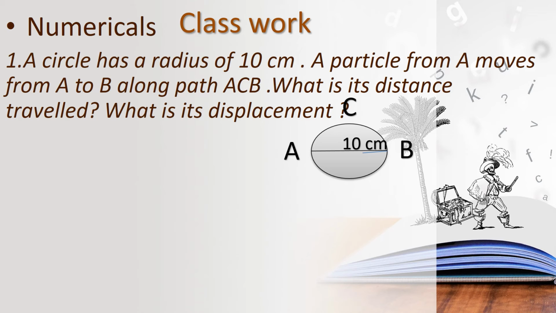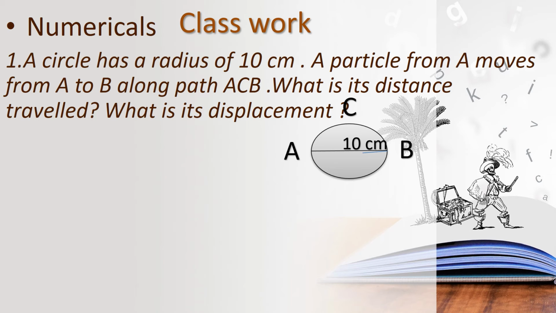So a particle is in position A, and then it moves to B through the path ACB. ACB is a semicircular path, so through that semicircular path it is moving. We need to find the distance travelled and displacement.